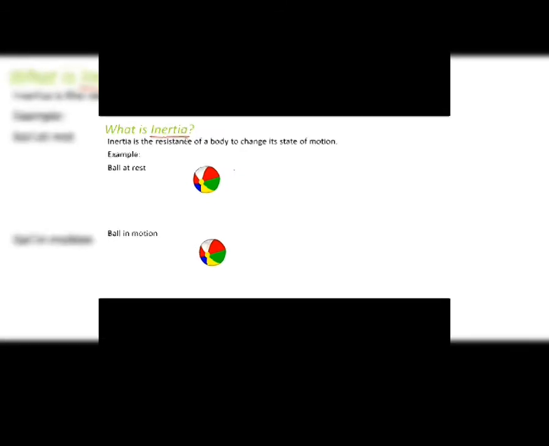Let us suppose you have a ball at rest, so this ball wants to be at rest. So even if you try to apply some external force, initially the ball will resist that external force. But after that, when that force dominates, the ball will start moving. Similarly, a ball which is already moving, already in motion, will want to keep on moving. So this property is known as inertia.